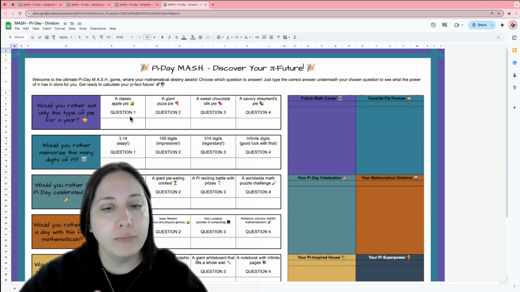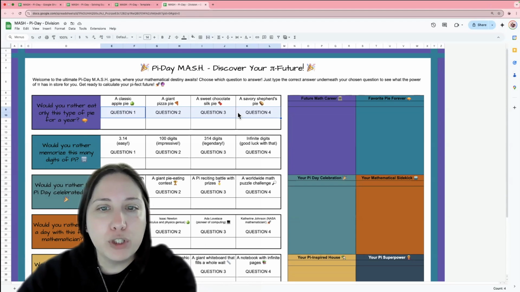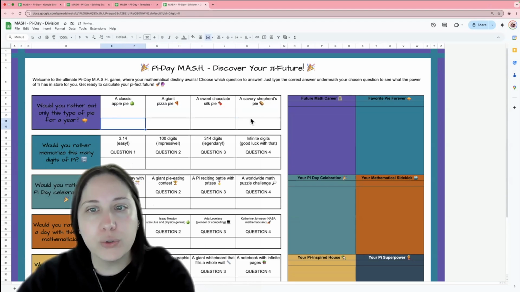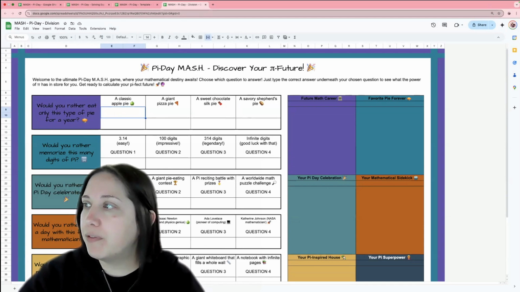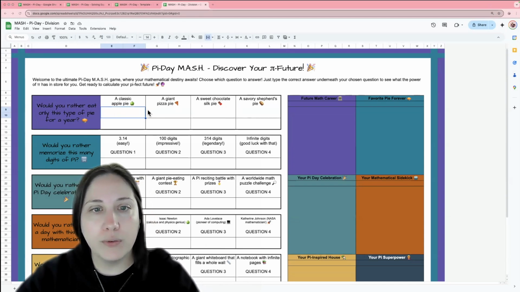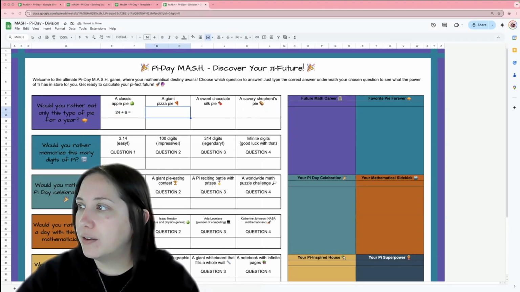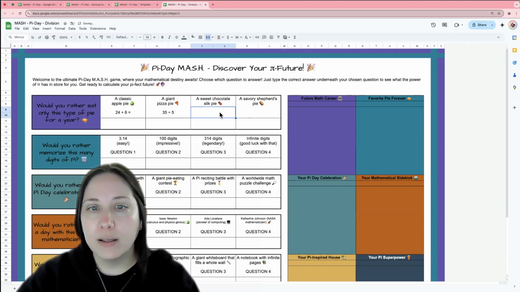So this first one, right now, we are going to be adding questions. So I'm going to go ahead and just for me, I'm going to delete all those questions at once so that I can work in sections. So my first question that I had it generate is 24 divided by 6. 35 divided by 7.